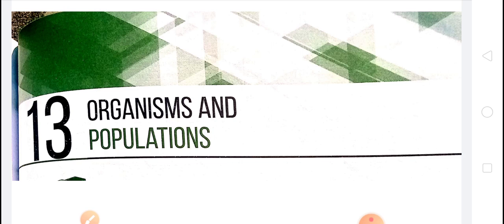Children, in the previous videos, we were discussing chapter 13, that is Organisms and Populations. In this chapter, we have discussed organisms, population, biotic community, species, and biome. We also discussed the major abiotic factors.